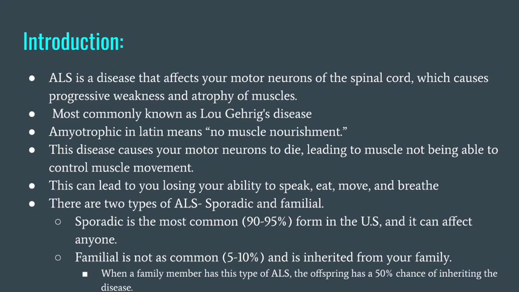There are also two types of ALS. We have sporadic, which is the most common one we see in the United States, and then we have familial. And familial is inherited from your family, and you have a high chance of passing off ALS to your children as well.